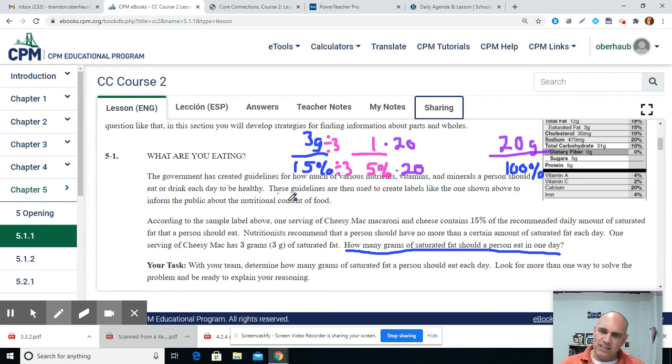So notice how I was sneaky. Once again, I wrote down my true statement. I said I want to get to 100 because that would be all the fat I get all day long. And so, since 15 won't go into 100 evenly, I had to figure out some way to get to a number that would work better. And 5 works a lot better to get me to 100.